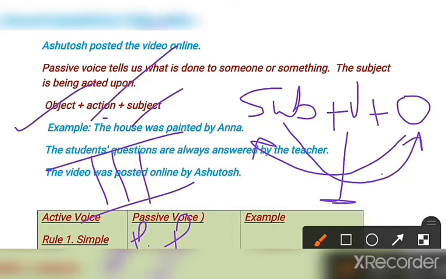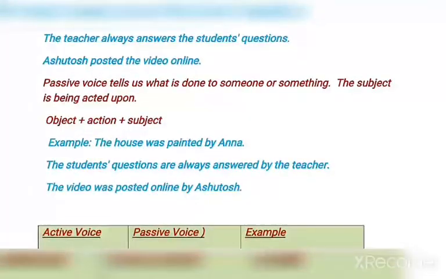I will make you understand later. Let's see the class. Okay, so I told you. Let's have the third example.